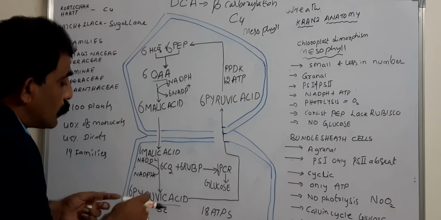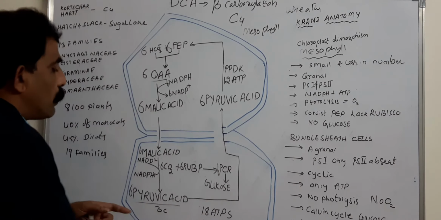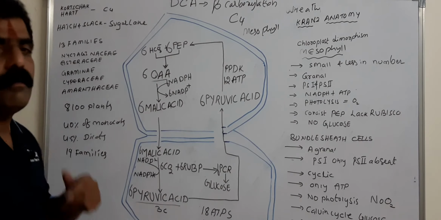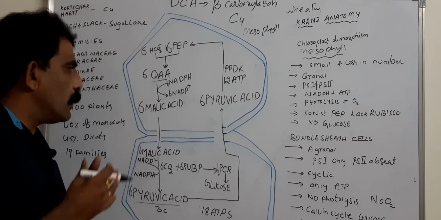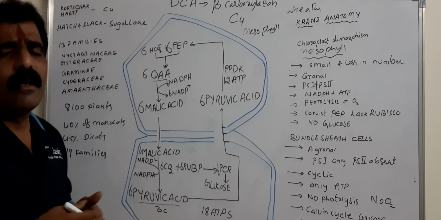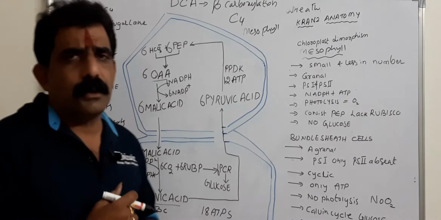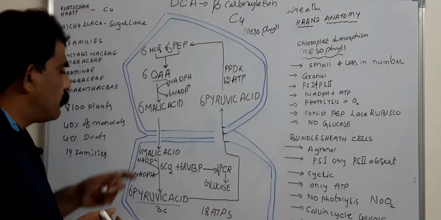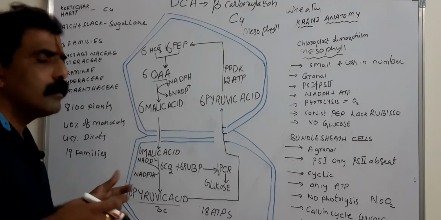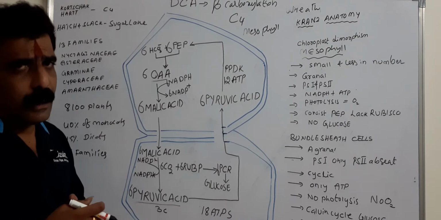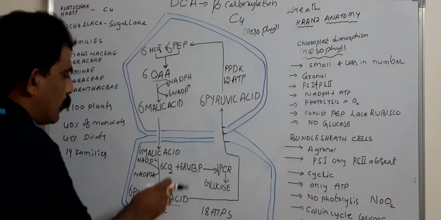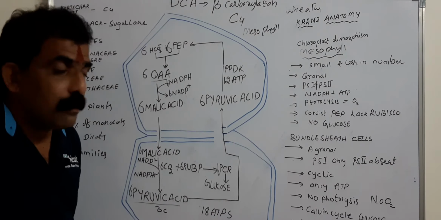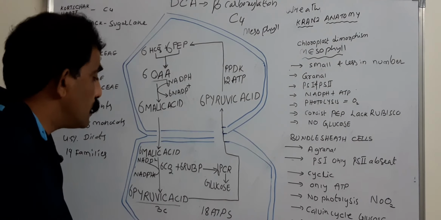Whereas the organic acid which is produced in bundle sheath cells and transported back into the mesophyll cells is pyruvic acid, that is a 3 carbon compound. Now in this oxidative decarboxylation, carbon dioxide is released. If 6 moles of malic acid are present, 6 molecules of carbon dioxide will be released, and this is available for the RuBP carboxylase. Rubisco enzyme and RuBP are present in the bundle sheath cells.